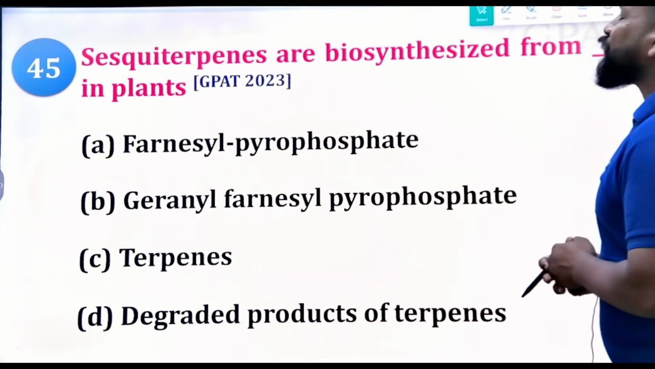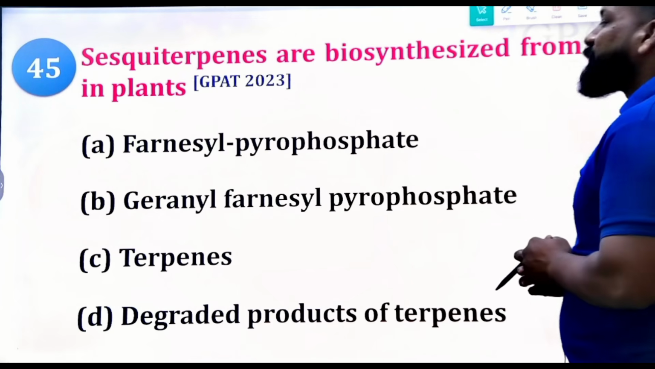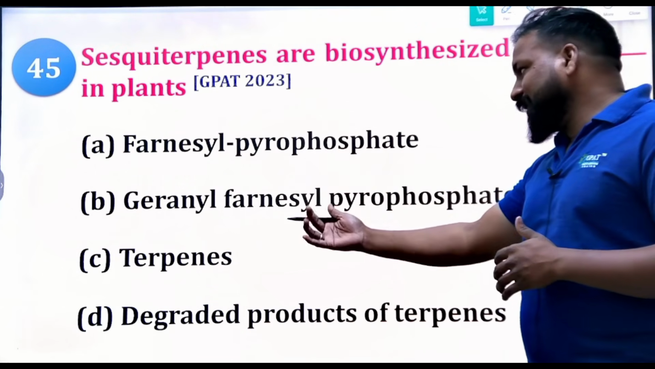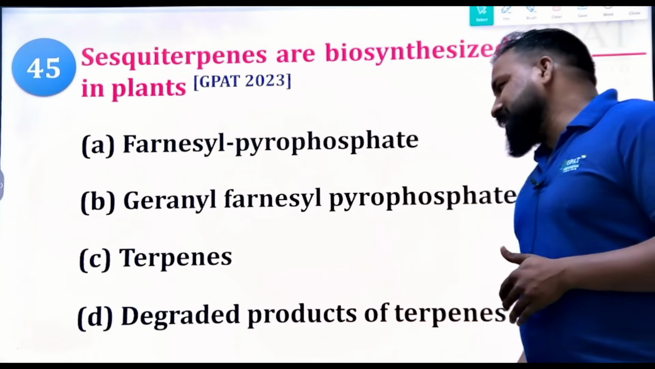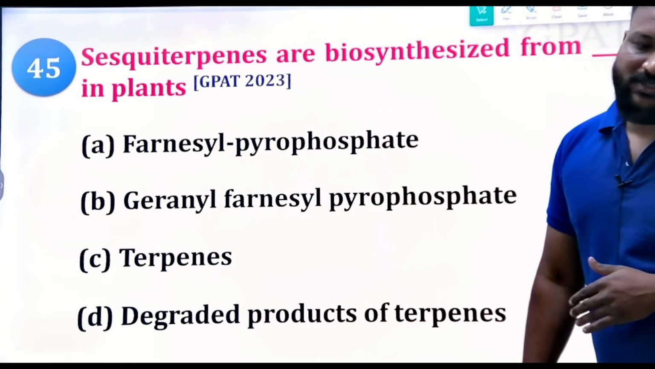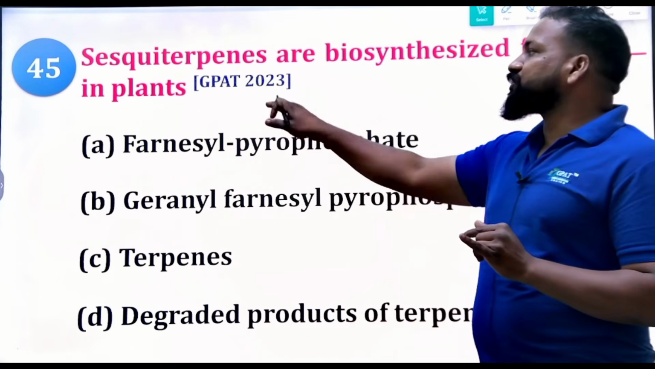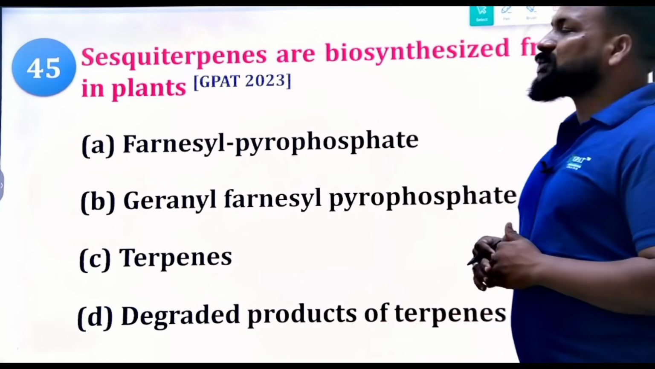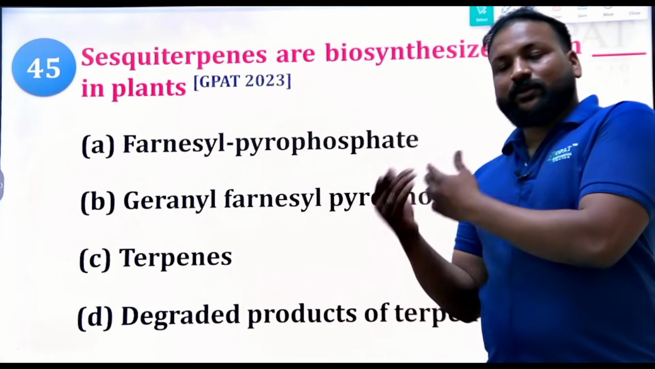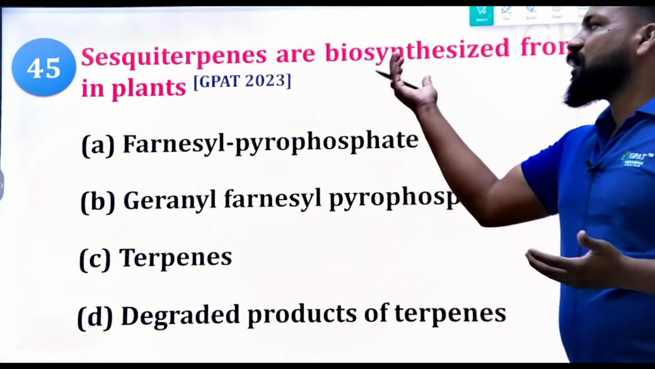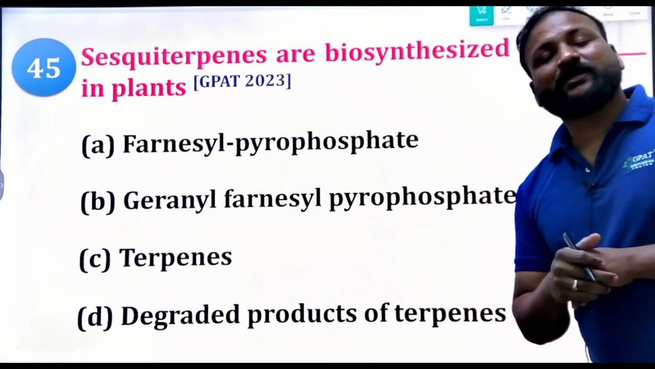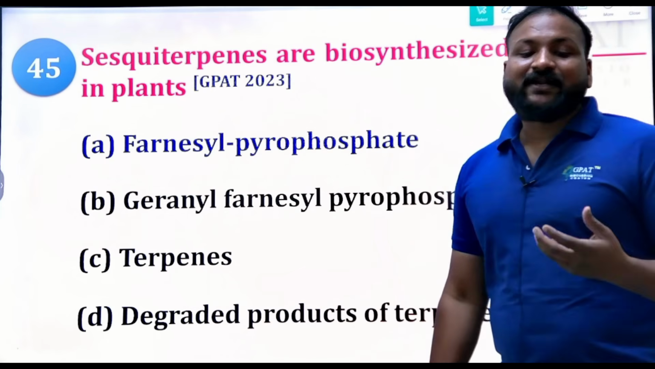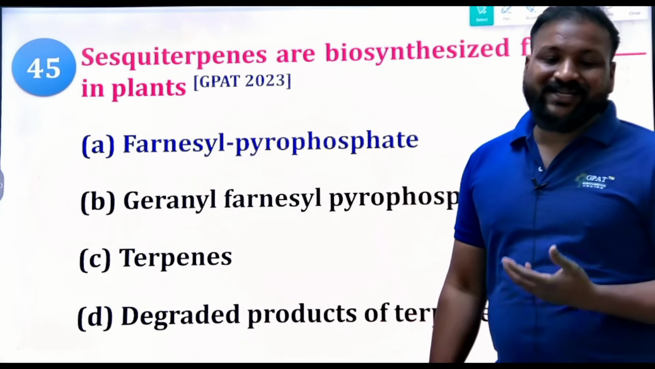Now, sesquiterpenes are biosynthesized in the plants from what? Okay, what are the sesquiterpenoids? They're asking: FPP, GPP, terpenes, or degraded products of terpenes. What is the right answer? Sesquiterpenoids, this question is from 2023. Undoubtedly, they are from the FPP, farnesyl pyrophosphate.